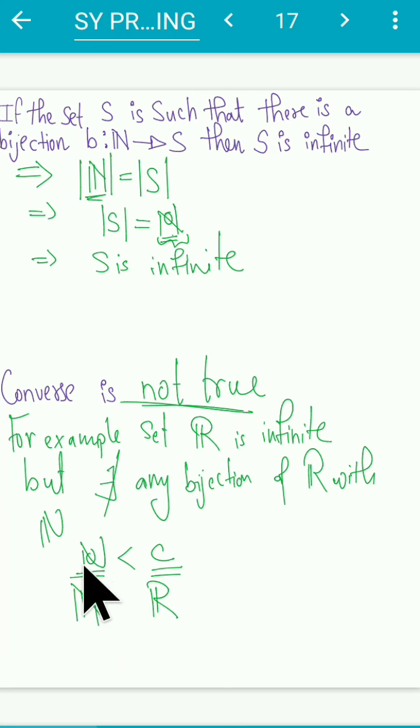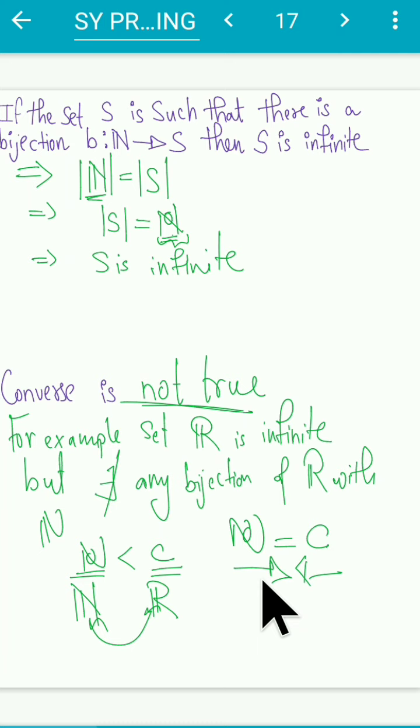Since there is a strict inequality between them, these two sets cannot have a bijection. Suppose there exists a bijection between the natural numbers and the real numbers, then the cardinality must be the same, which gives a contradiction, correct? Hence the converse of the statement will not be true. Also note that if there is a bijection between two sets, then they have the same cardinality. Okay, simple.